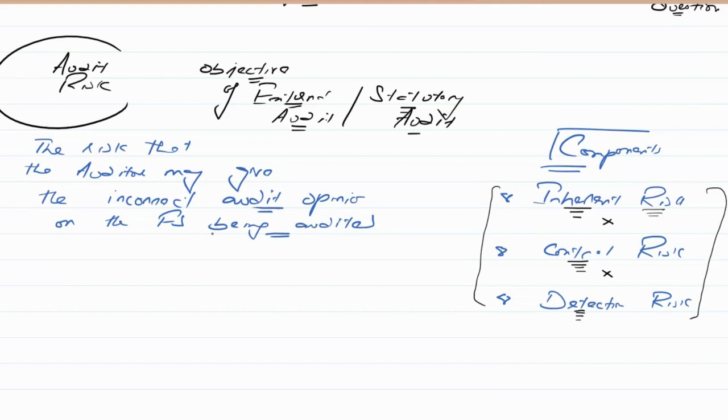The auditor will be saying everything is fine because they didn't detect them, and they will be giving the incorrect audit opinion, which is the audit risk, and this is going to be negligence at the auditor's end. So understand this point, that every time you have to relate the audit risk with the financial statement.